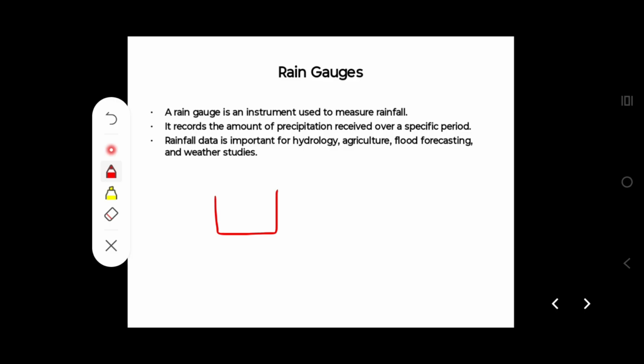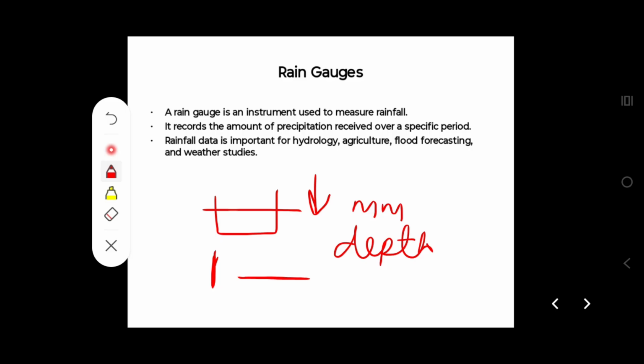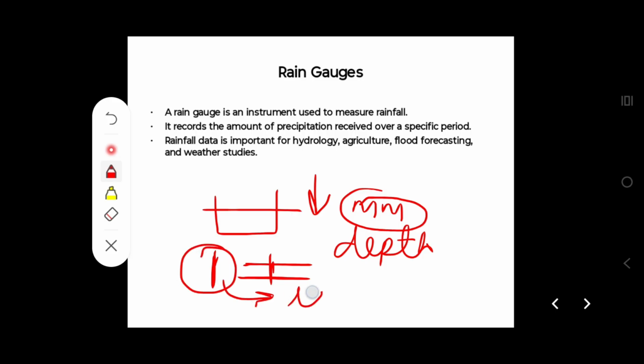And if we can't measure it, then how can we know at which rainfall, which we measure in depth, at which depth this road becomes flooded, and at this depth of rainfall this much flood will take place.